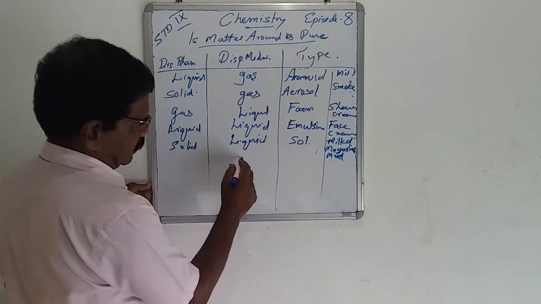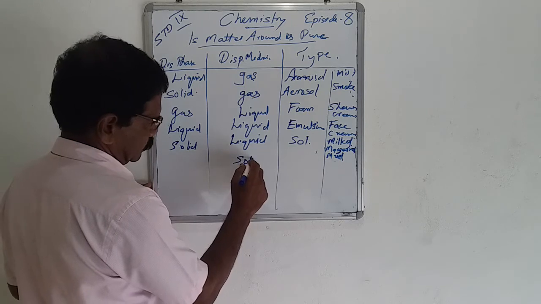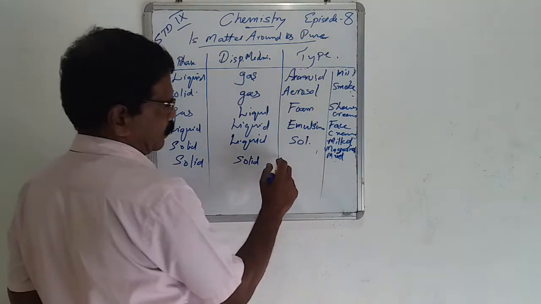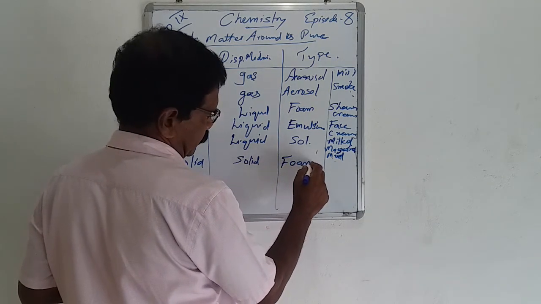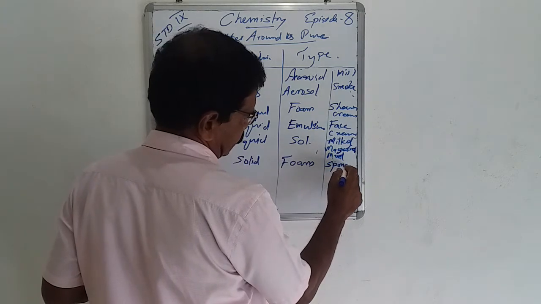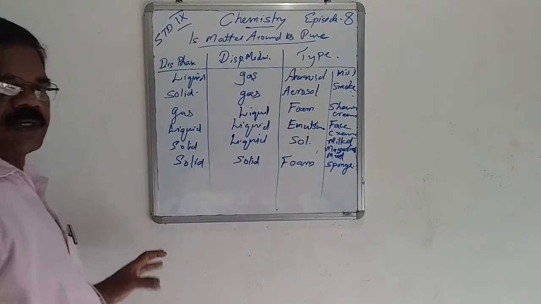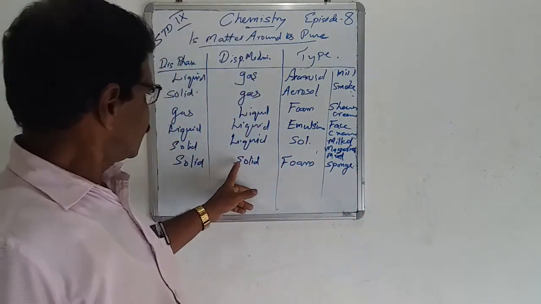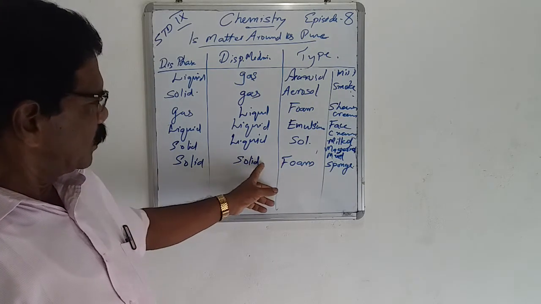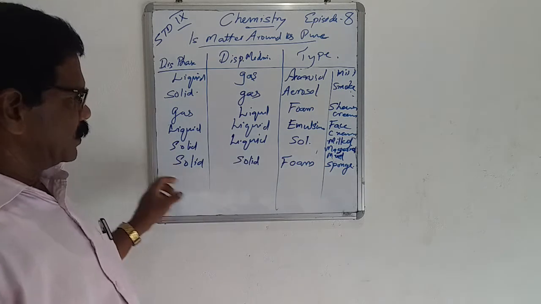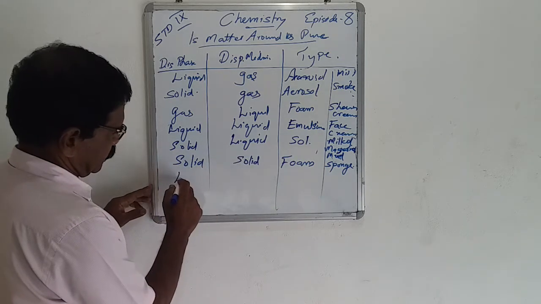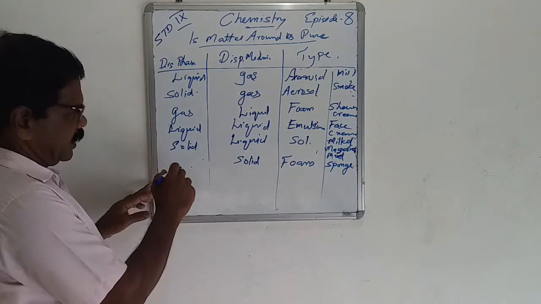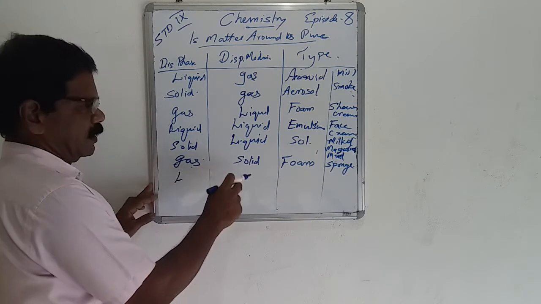Then the other is solid as the medium. A correction: gas in solid.